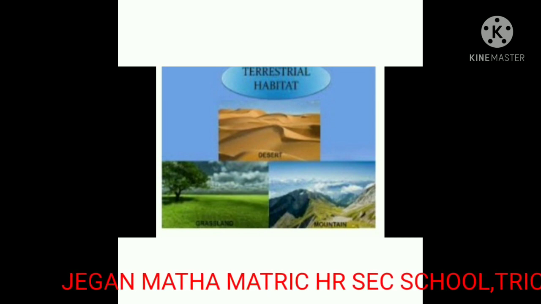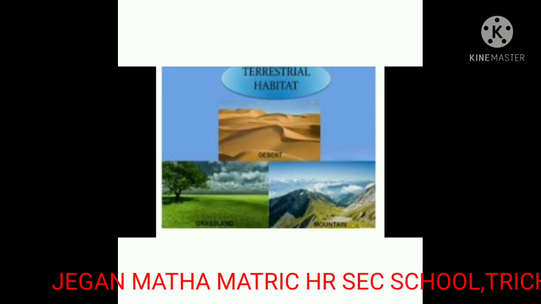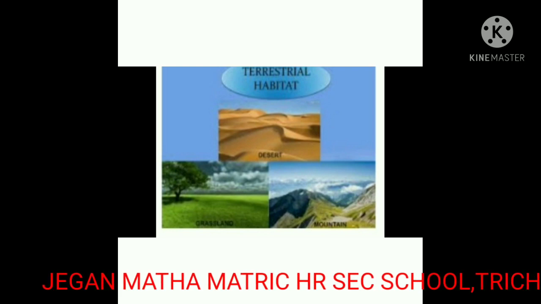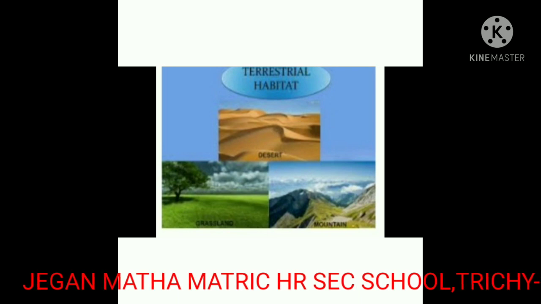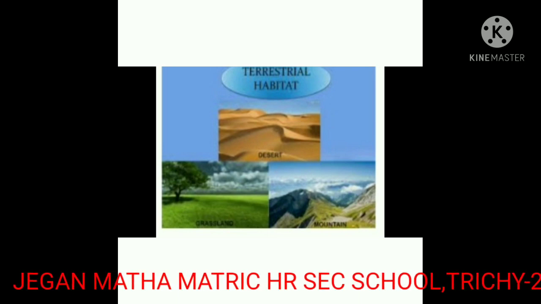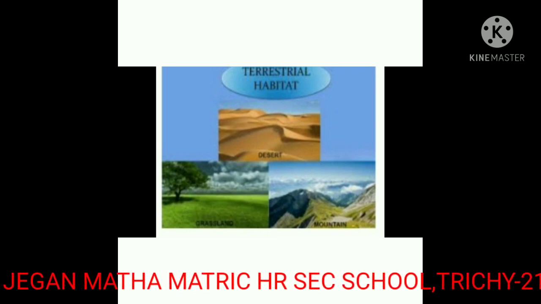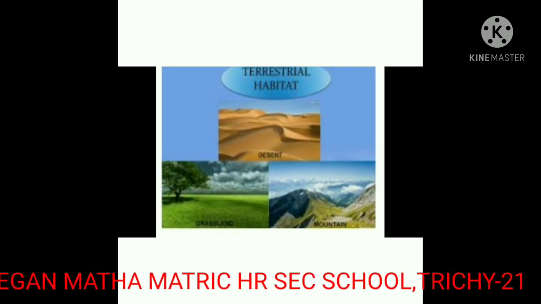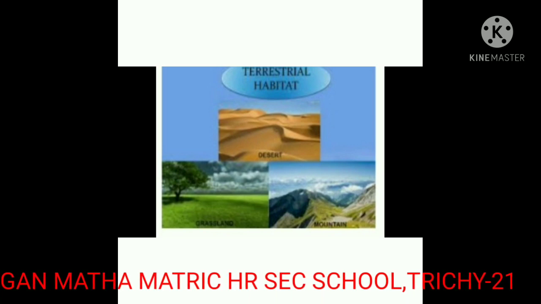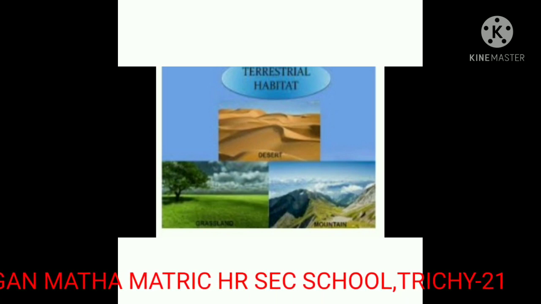The terrestrial habitat is classified into three types. They are forest, grassland, desert. Once again, terrestrial habitat is classified into three types. First one forest, second one grassland, third one desert.